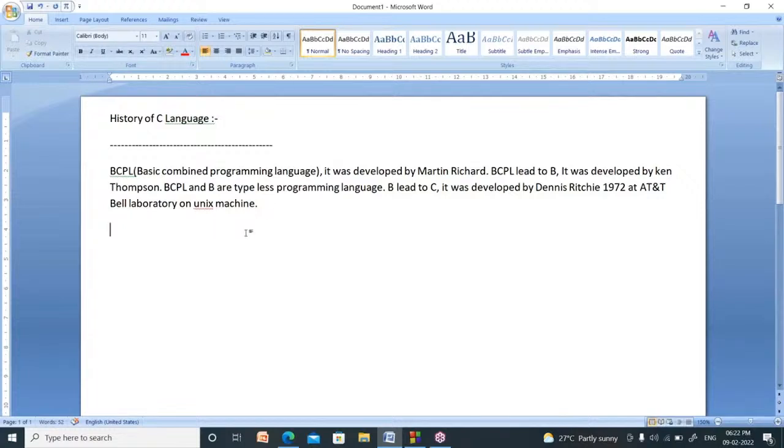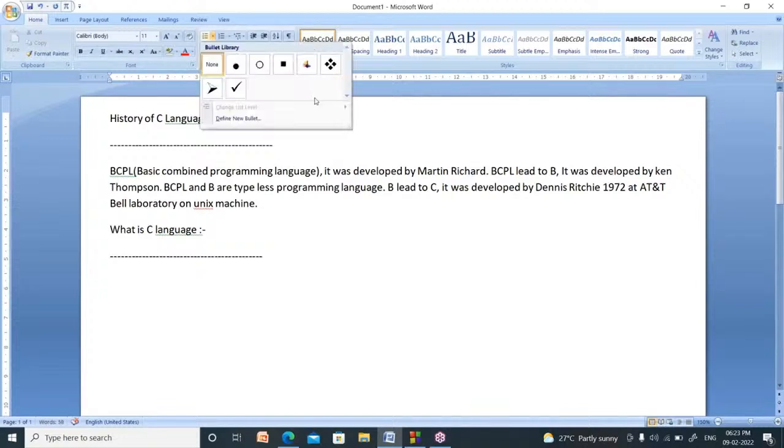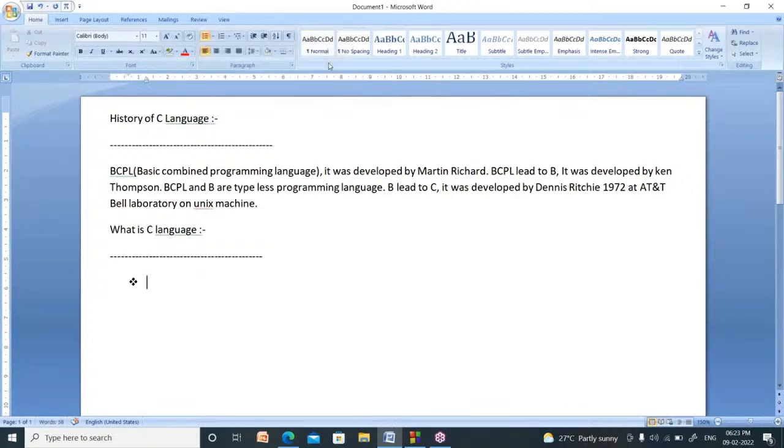Now, what is C language? What do you know about C language? Actually, C is a middle level language.